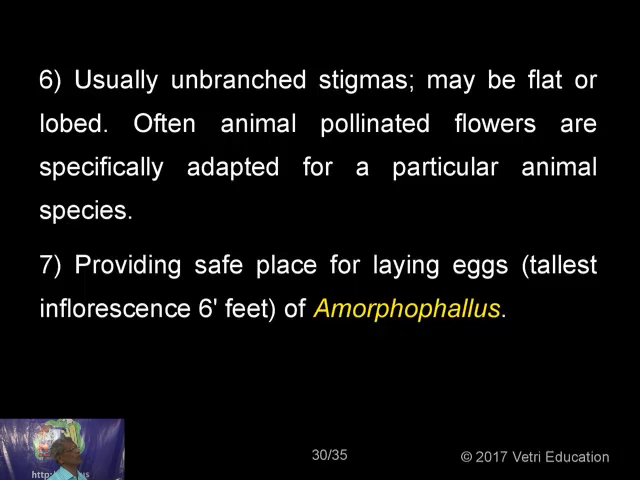As I was telling in the very beginning, each and every flower in this world has its own insect. It's not that any flower can be pollinated by any insect. It's not at all like that. A particular flower needs a particular insect for the pollination. Some provide a safe place for laying eggs. The tallest inflorescence is 6 feet, in the case of Amorphophallus campanulatus and Amorphophallus titanum. So many species are there in Amorphophallus, belonging to the family Araceae, a beautiful family.